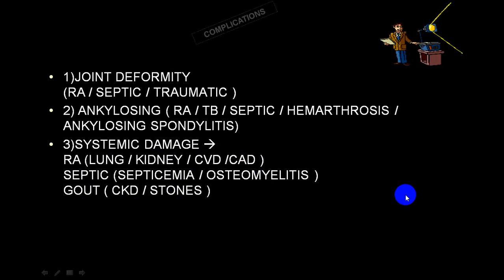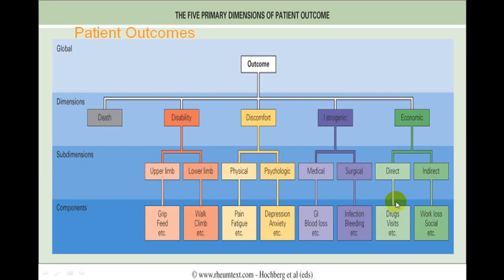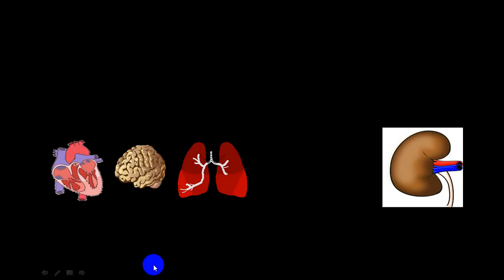So these are the common things which I've shown you. This is one slide which gives you an outcome of the complications which you can see in a person with arthritis, that is, dimension wise what are the common complications, subdimension and components. These are the common complications you will see in a person.